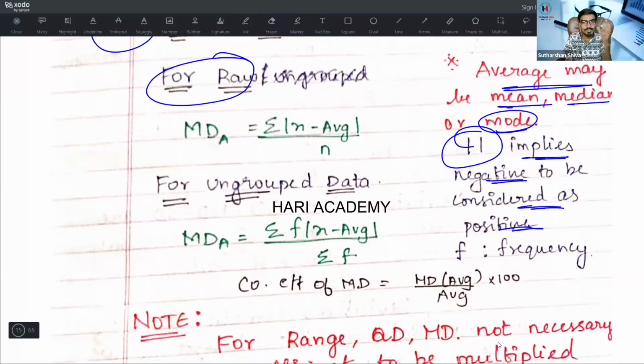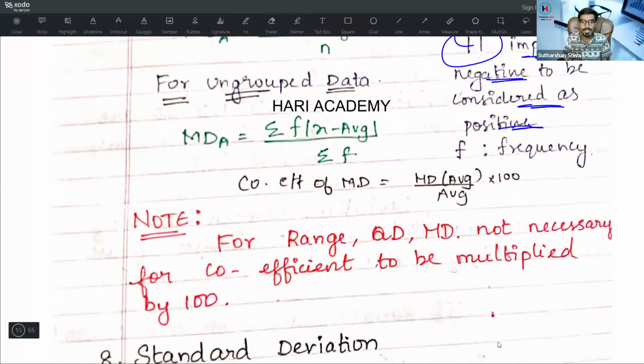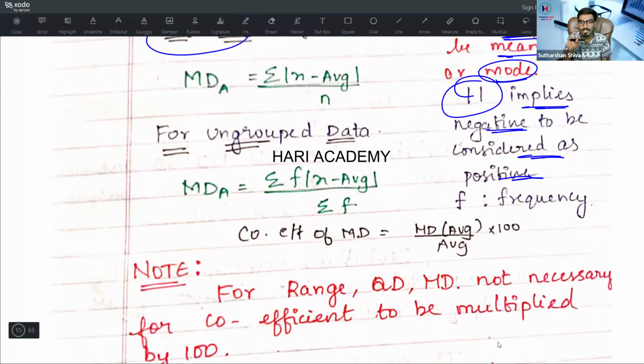Whenever it comes with mean, it is modulus of x minus x bar. When it comes with median, it is modulus of x minus median. When it comes with mode, it is modulus of x minus mode. For ungrouped data, mean deviation is equal to summation f into modulus of x minus average, divided by summation f, where f is nothing but your frequency.